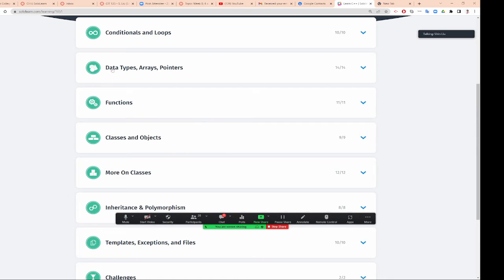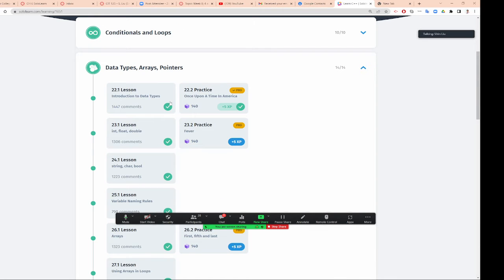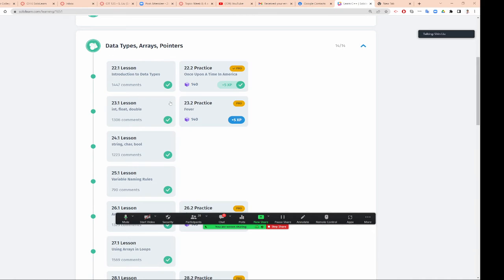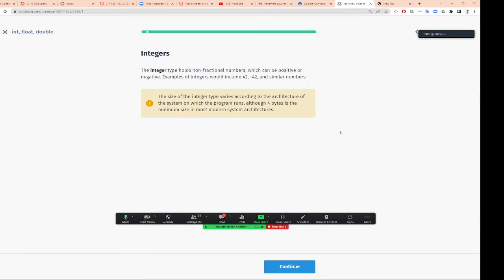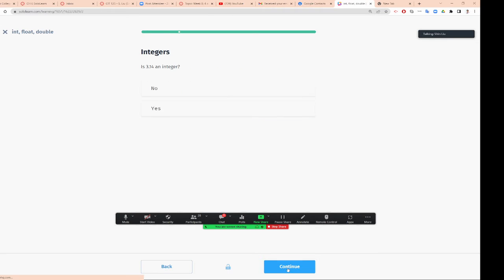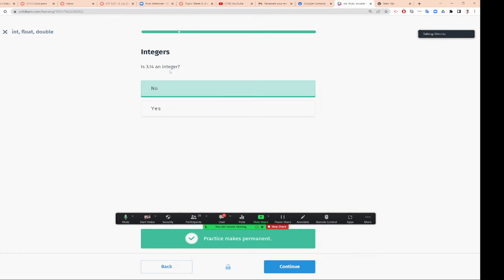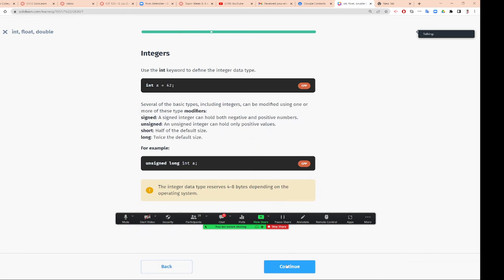All right, so we're going to continue. We talk about that, and we're going to talk about integer, float, and double. The integer data type has no fraction, no decimal point, and can be positive or negative. The size of an integer varies according to the architecture of your system. And let's see, is 3.14 an integer? No, that's a decimal number.